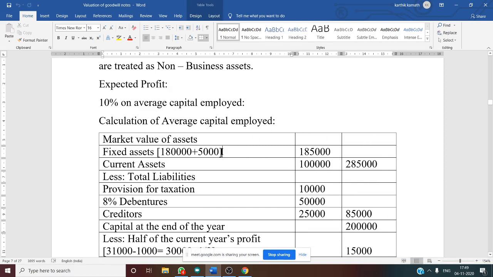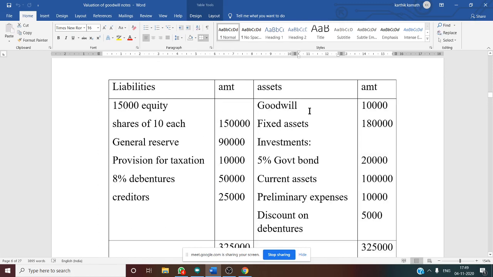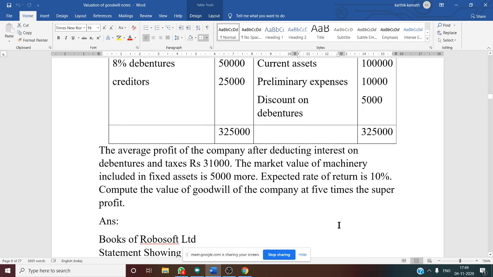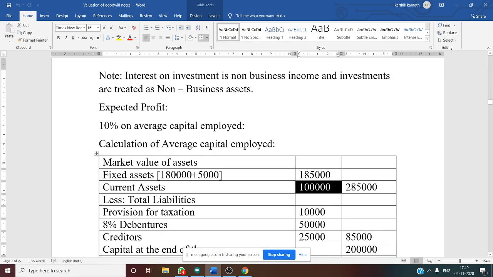So fixed asset, 1 lakh 8 is given in the balance sheet, 5,000 is increased, so total 1 lakh 85,000. What about current asset? That is 1 lakh, given in the balance sheet, and we will assume that book value itself is the market value because there is no other adjustment. Goodwill ignore, investment doesn't come, preliminary expense is not there, discount on debenture is not there. So only 2 items under asset. So agreed value of asset total is 1,85,000 plus 1 lakh, so 2,85,000.